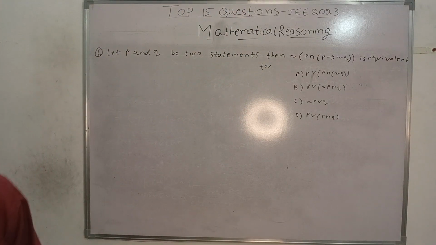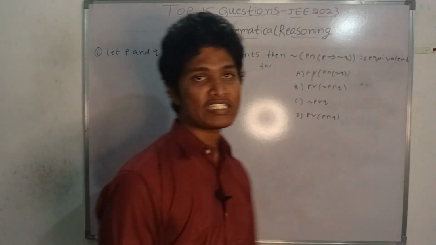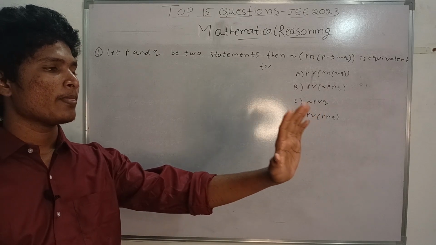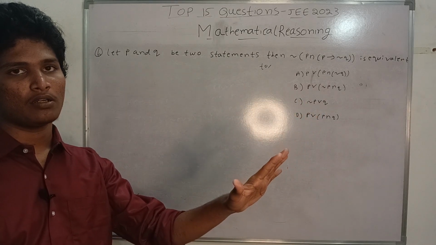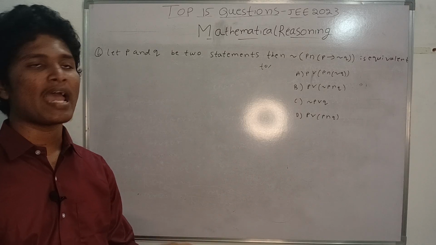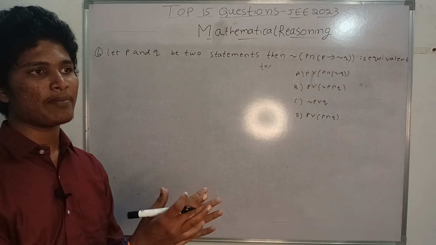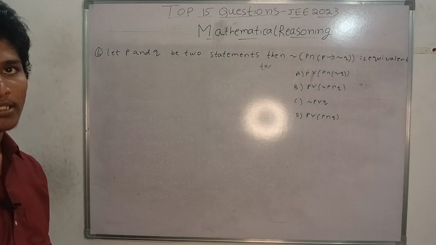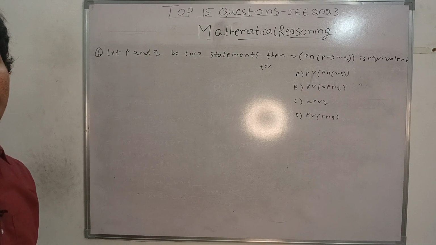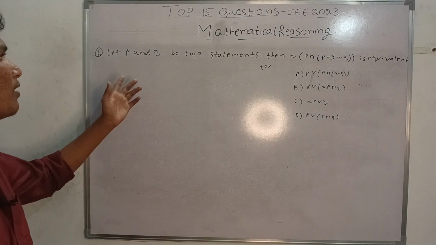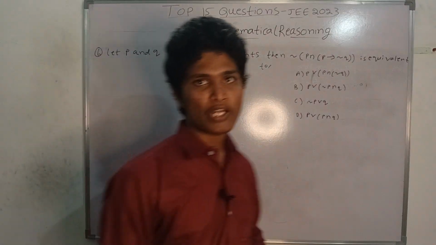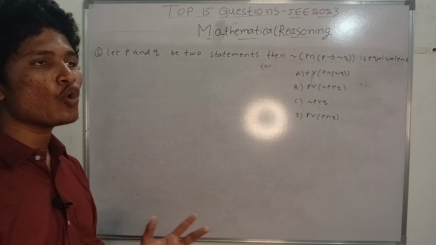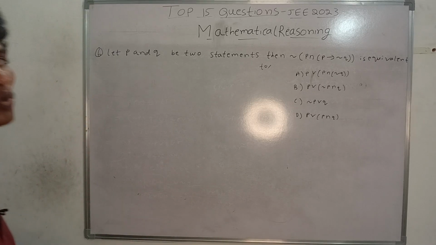In this chapter there is no chance of twisting the question. They will say there is a statement, what is the equivalent statement to this, or there is a statement that is a tautology, which statement from the options is also a tautology or fallacy. These things will be repeating, but you have to learn the concept here. When two statements P and Q are given, you have to find different operations: P or Q, P and Q, P implication Q, P biconditional, contrapositive, converse.